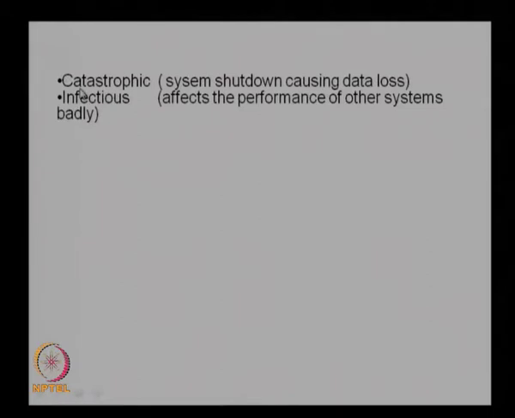And again, considering the seriousness of the issue, there are catastrophic faults, which actually the system shutdown causing data loss. So it actually causes data loss to the system, complete system, because it goes to shut down the whole system, and then a lot of data is lost without any trace of what happened. So that kind of situation is a catastrophic fault. And the last one is the infectious fault. Infectious fault is that it is not only that system, all the systems associated with that system is also getting corrupted. So this is a very serious situation, it is known as infectious fault.